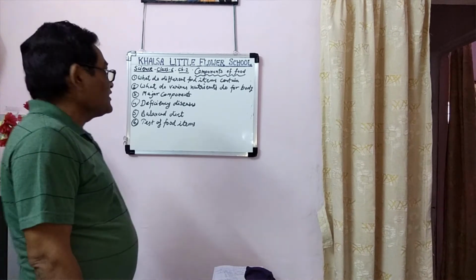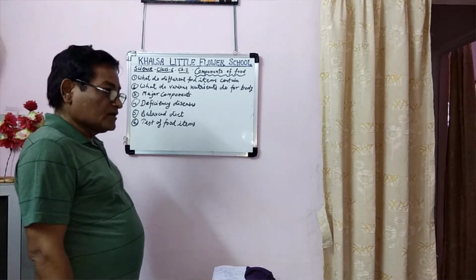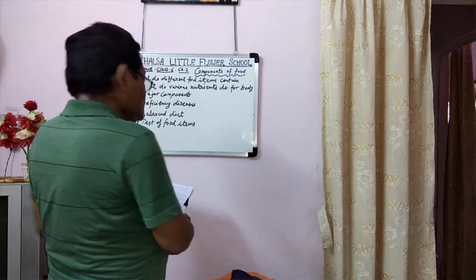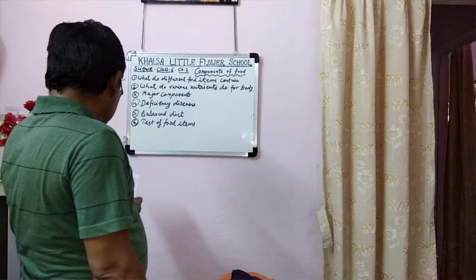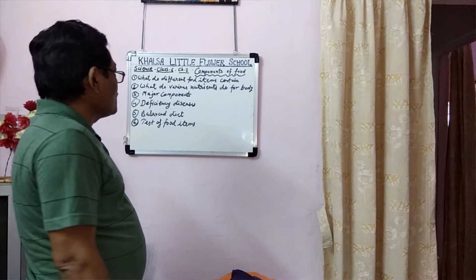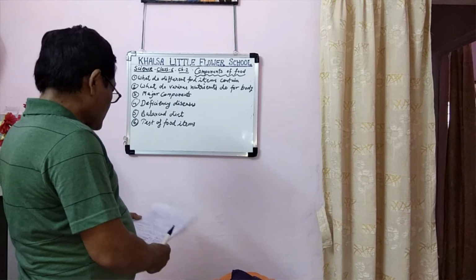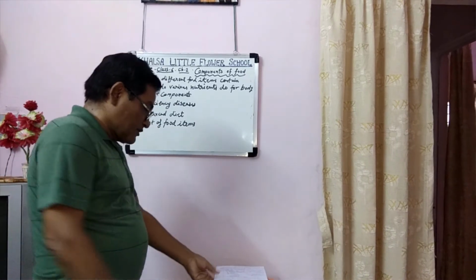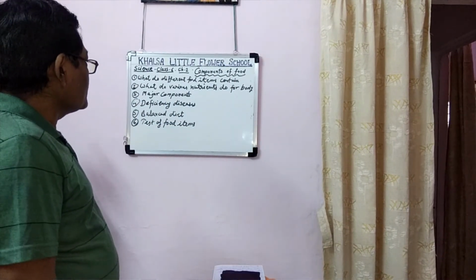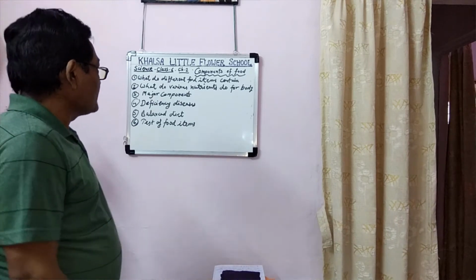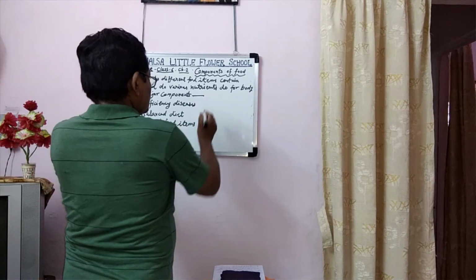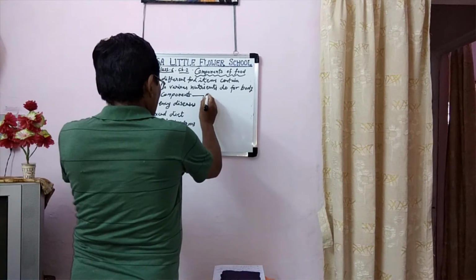Food items contain different types of ingredients, as we studied earlier. These ingredients contain components that are needed for our body. Now, what do various nutrients do for our body? There are different types of nutrients which perform many functions in our body. According to their functions, they are of different types, called major components. First number is carbohydrate.